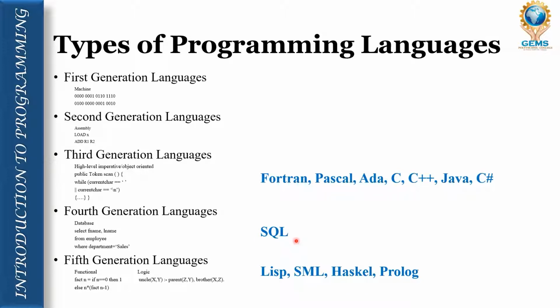This comes under the fourth generation language. And in fifth generation language, we have Prolog and Lisp. These are again separate languages used in the fifth generation. So these are the 5 basic criteria of languages based on generation.